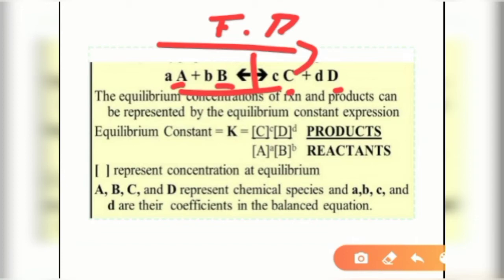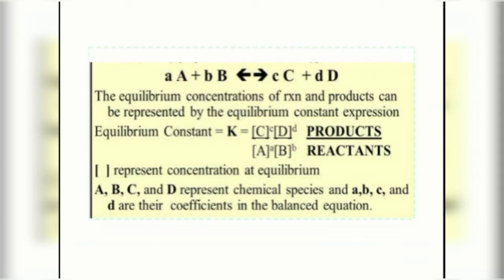Okay, now what is equilibrium? In a reversible reaction, what is the equilibrium state? When the rate of forward reaction and the rate of reverse reaction become equal, it is termed the equilibrium state.